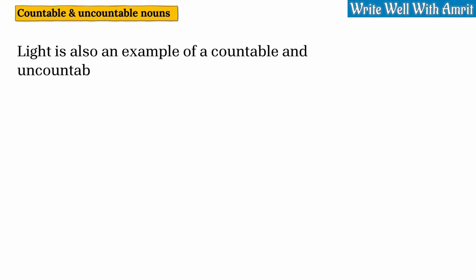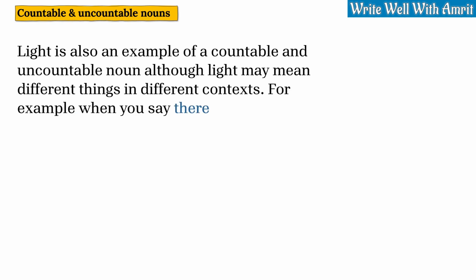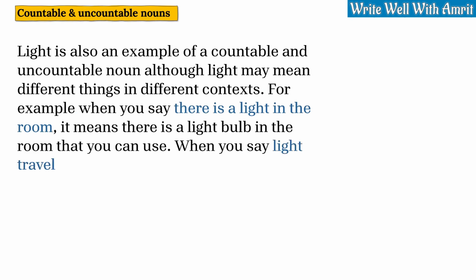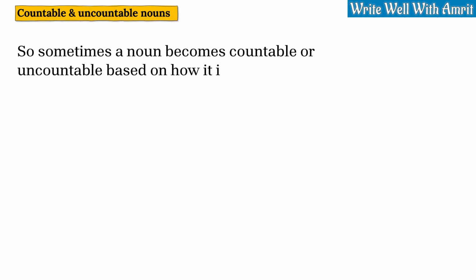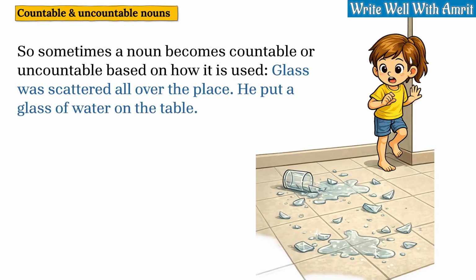Light is also an example of a countable and uncountable noun, although light may mean different things in different contexts. For example, when you say, "there is a light in the room," it means there is a light bulb in the room that you can use. When you say "light travels fast," you are talking about light in general. So sometimes a noun becomes countable or uncountable based on how it is used. Glass is scattered all over the place. He put a glass of water on the table.